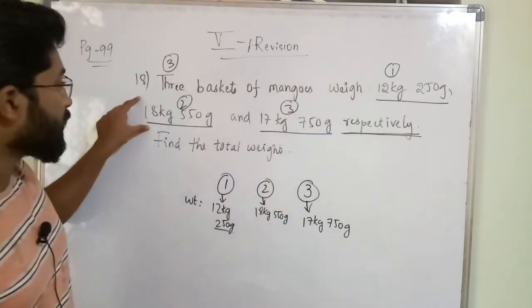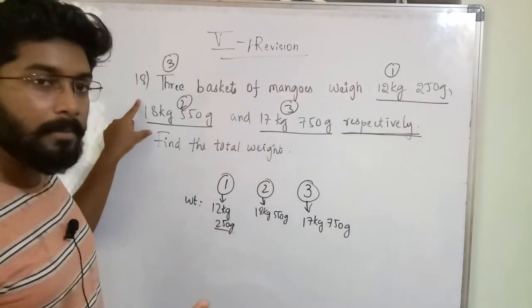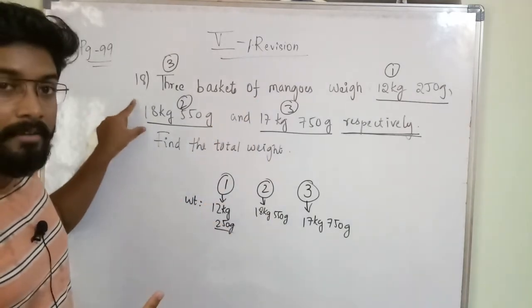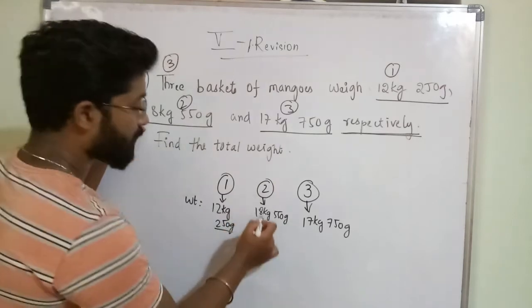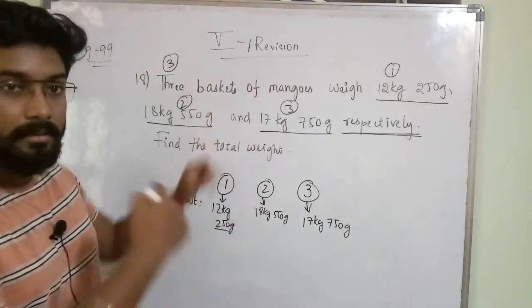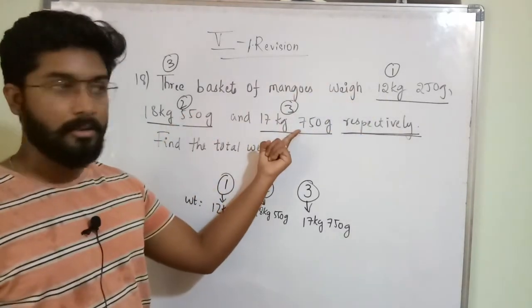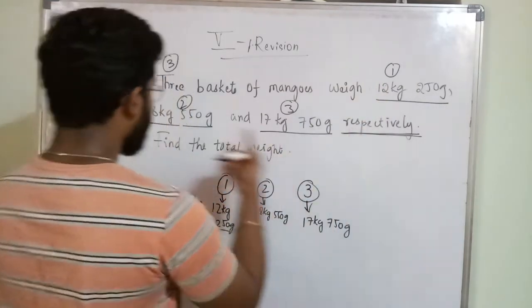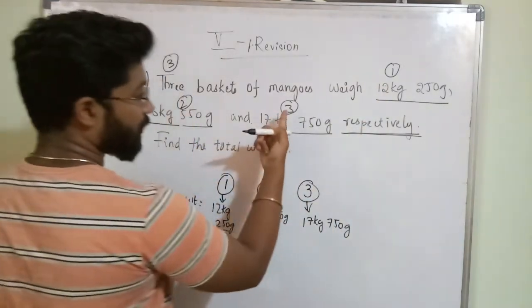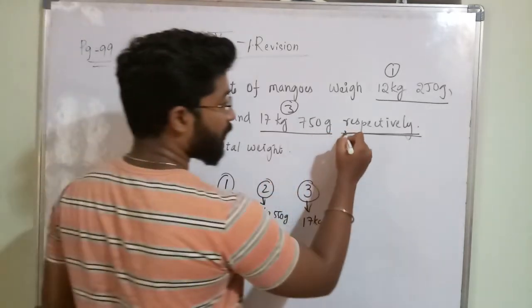Second basket weight is how much? When we are reading the total sentence, which weight comes first? Second weight. So second weight is of which basket? Second basket. Okay. Third weight is how much? When we are reading, we will get this weight first, this weight second, and this weight third. Okay. This is the first basket's weight, this is the second basket's weight, this is the third basket's weight. That's what this word will tell.